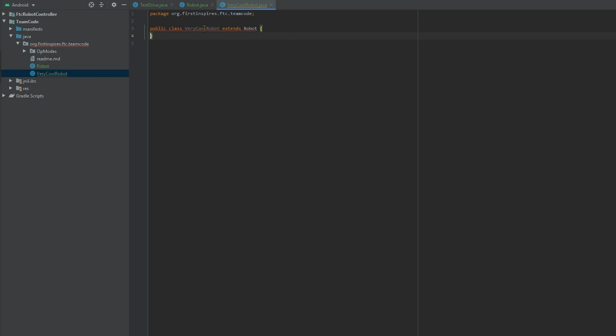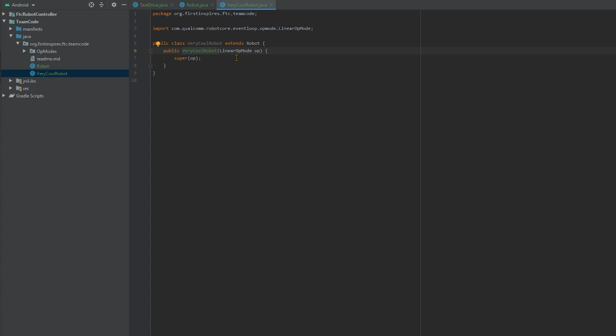However, you may notice the squiggly red error line underneath the class header. Hover over it and select Create Constructor Matching Super. It will automatically create the constructor so the LinearOpMode requirement is fulfilled. Go ahead and set it to public as well.